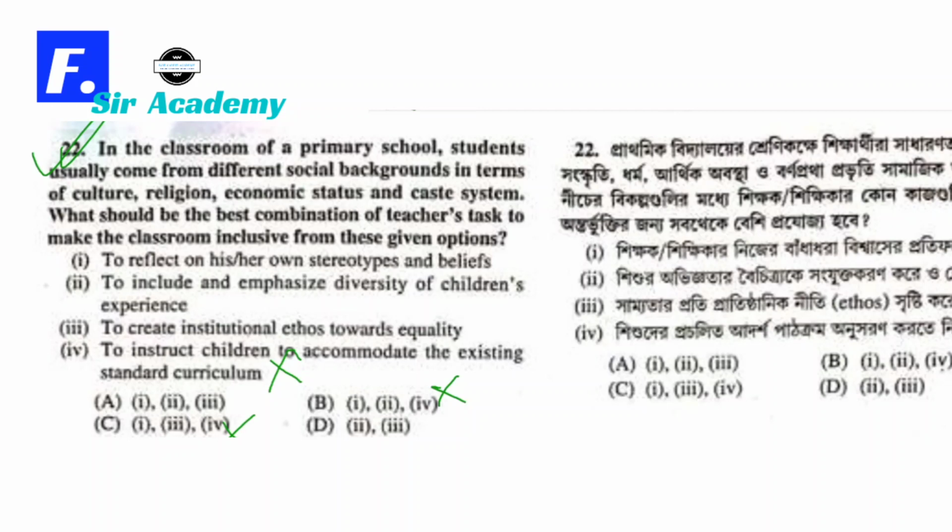To include and emphasize diversity of children's experience, yes, it's more correct. And to create institutional ethos towards equality, yes. So option D is the most appropriate option. So option D is the correct option. Okay,